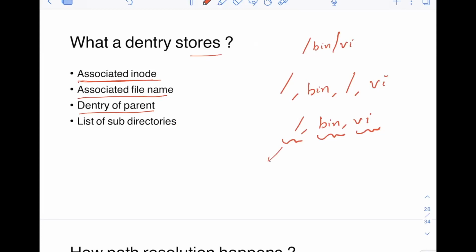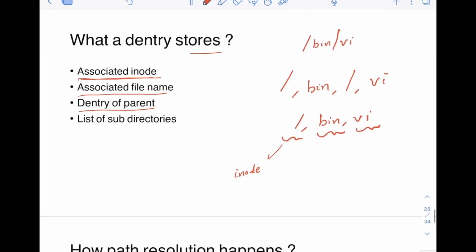It will store what is the inode associated with this slash. As I told, the slash is the kind of path itself. What is the inode with this? Then what is the associated file name with this? Of course that is slash here itself. This is the name. Dentry of the parent. Of course slash does not have a parent, so there will be no pointer here.